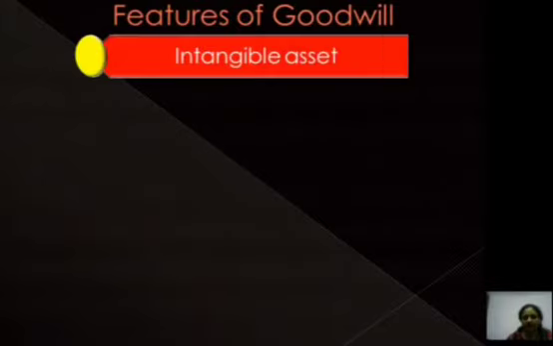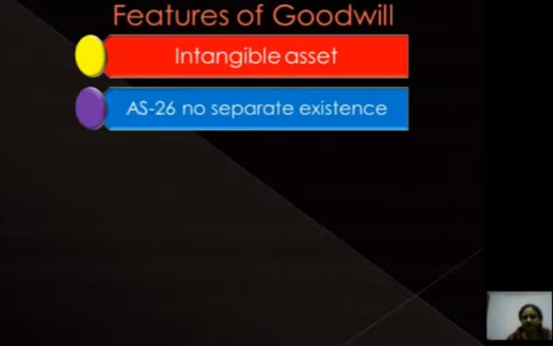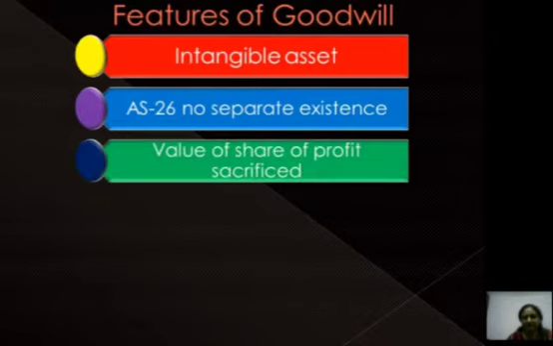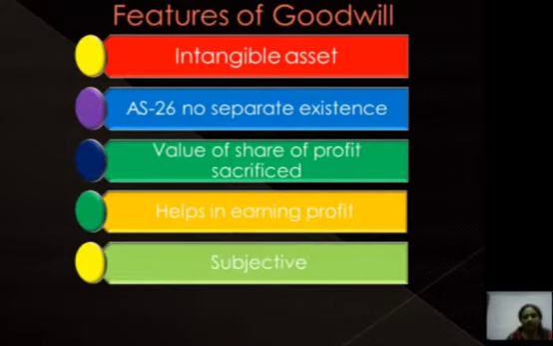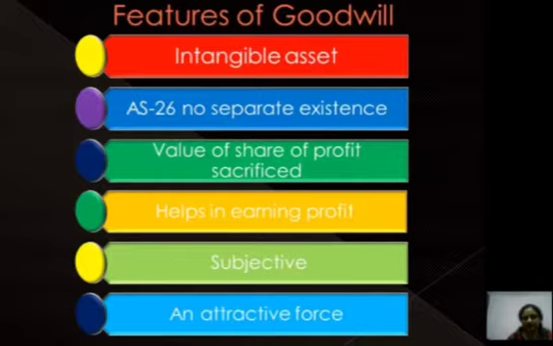Features of goodwill. First is intangible asset. Intangible means it cannot be seen or touched, it can be felt only. Then AS 26, that is goodwill has no separate existence from its business. Value of the share of profit sacrificed, that is at the time of admission the existing partners sacrifice their share of profit for the composition of goodwill. Helps in earning profit. Subjective means it is the estimated value. And attractive force means it attracts the customers.